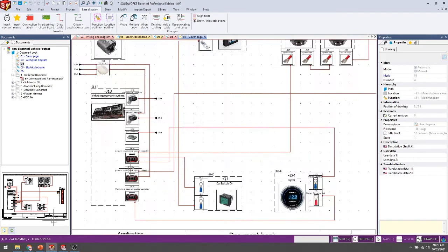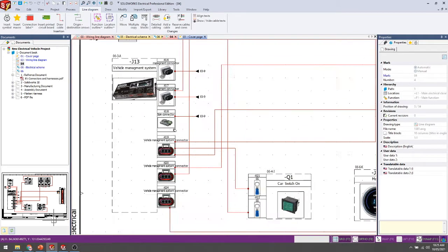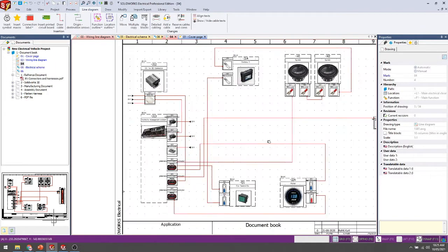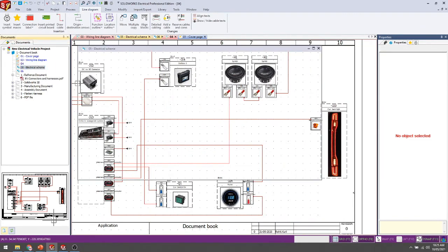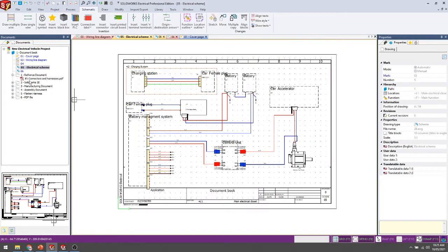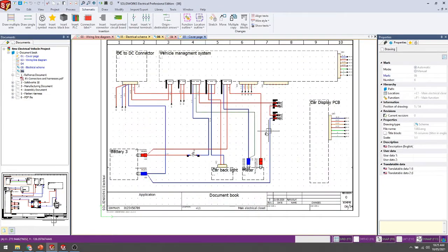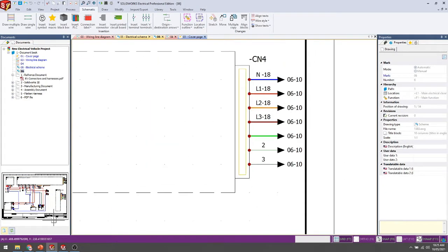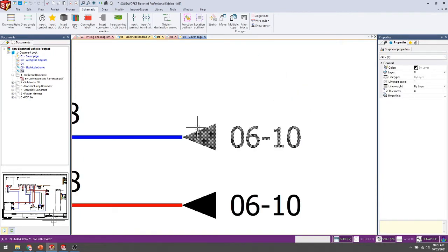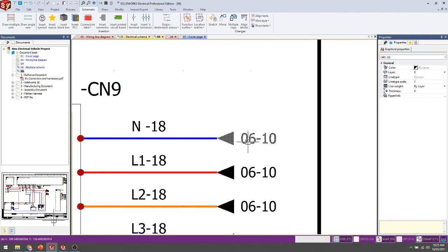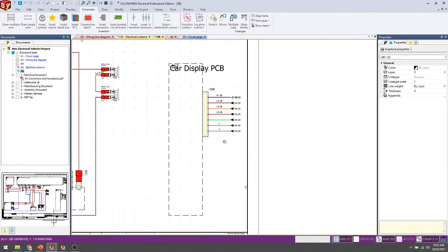Okay, here, I have added some symbols, and the same symbols are added on the schematic side also. Okay, I'll show you this one also. You can add your origin-destination marking here from one origin side to the destination. If you double click it, it will automatically jump from the origin side to the destination.